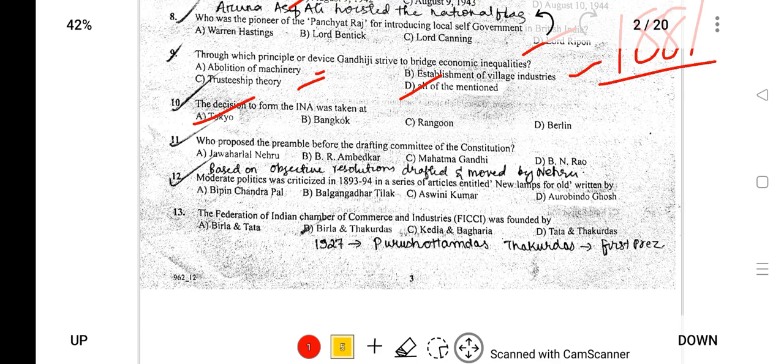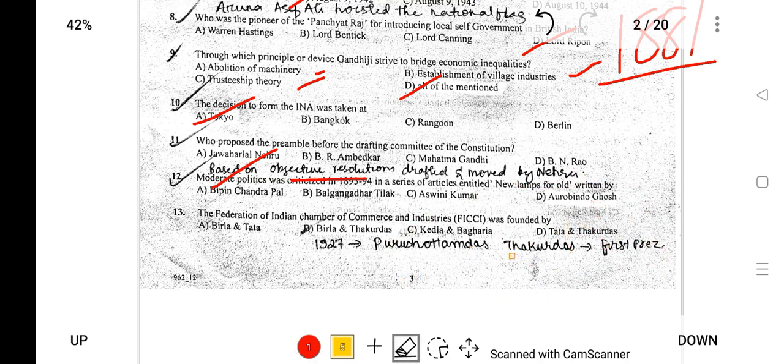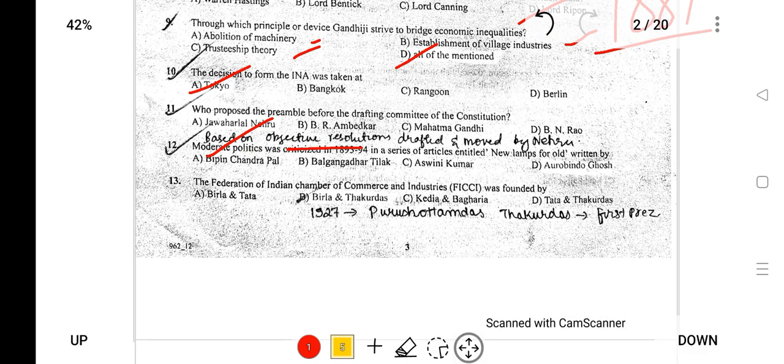Who proposed the preamble before the drafting committee of the constitution? So the preamble was proposed by Jawaharlal Nehru. It is based on the objective resolution passed on December 9, 1946, and the preamble was introduced into the constitution.